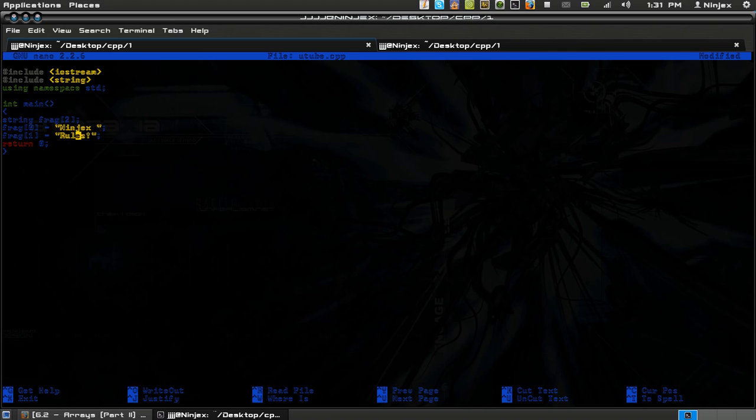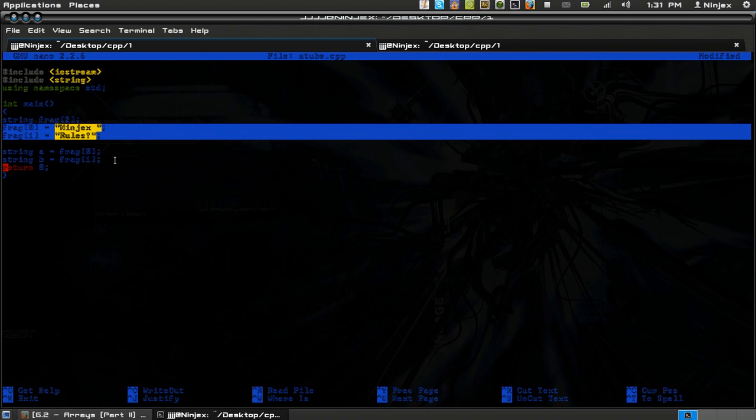And then we're going to run a simple command, or actually let's do this. We're going to say string A equals frag 0, and then we'll say string B equals frag 1. So those are now equal to the values stored in here.